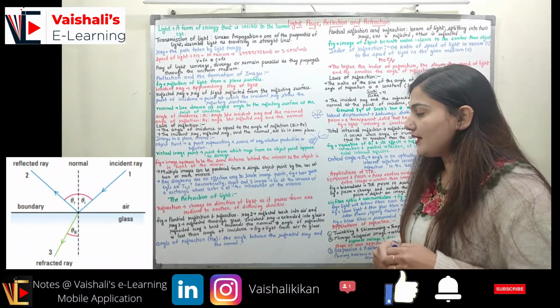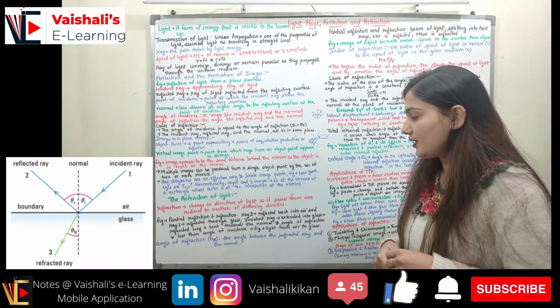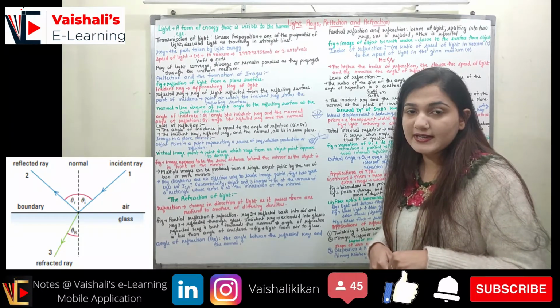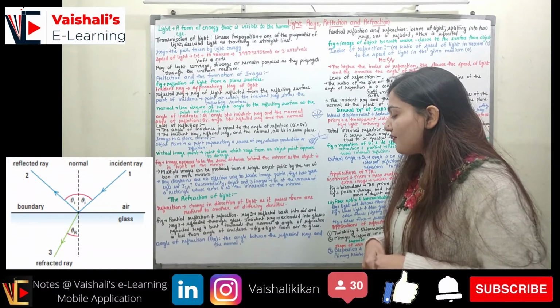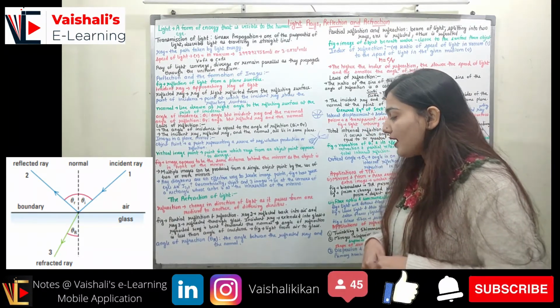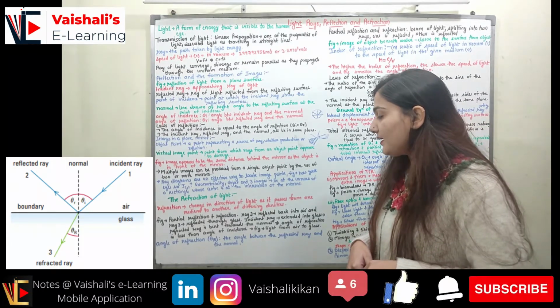You can see the figure. Here we have partial reflection and partial refraction, right? You can see in the figure both phenomena occurring simultaneously, reflection as well as refraction. You can see ray 2 is reflected back into the air and ray 3 is refracted through the glass, right? So ray 2 is the reflected ray, ray 3 is the refracted ray.